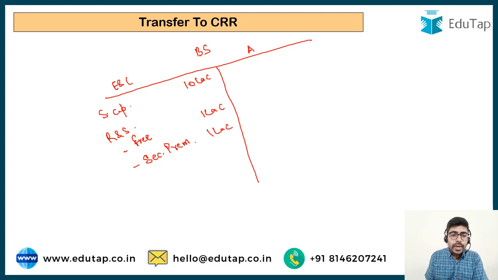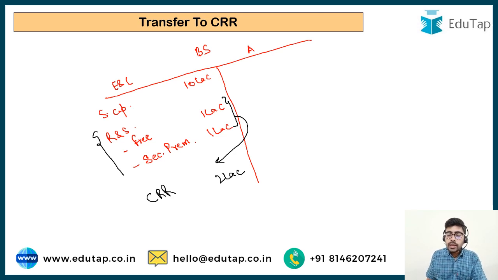Now, to maintain the capital structure of the company, we want that the capital structure should not be adversely affected by the buyback of shares. So we try to maintain a balance to some respect. How is this maintained? This is maintained by transferring the balance of the reserves and surplus to another category of account, which is again part of the reserves and surplus only. We are utilizing the free reserves and the securities premium to make the buyback of the shares, and for utilizing these, we have to transfer this amount to a separate account. We create a separate account, capital redemption reserve, of rupees 2 lakh.